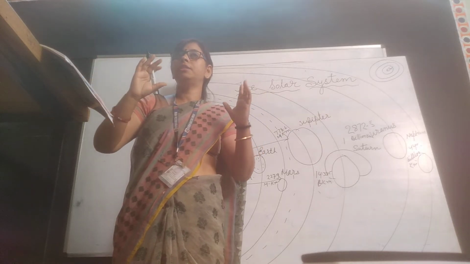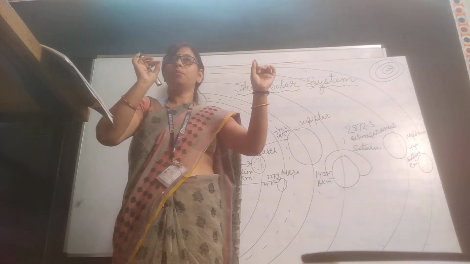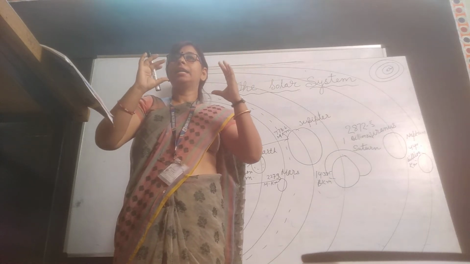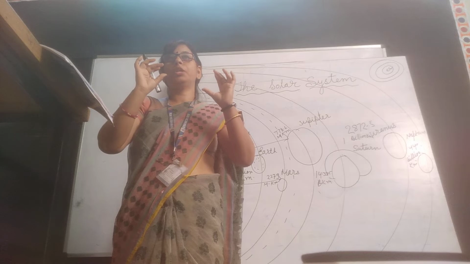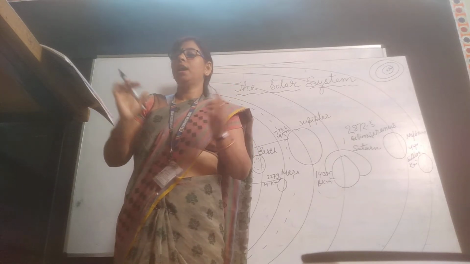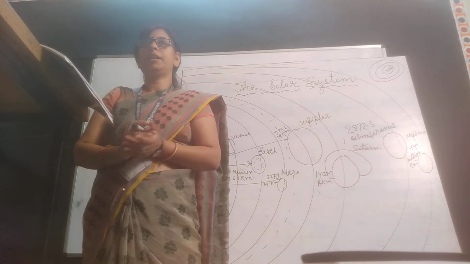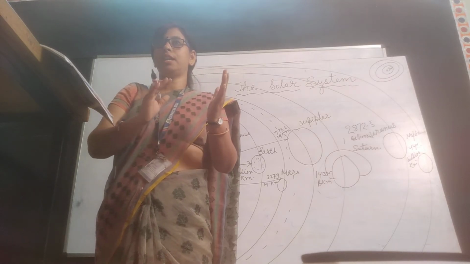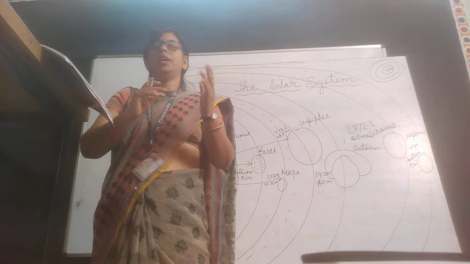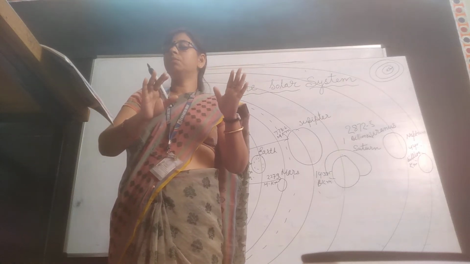Actually, life exists on the Earth due to the angle of the Earth to the Sun. We are getting a very moderate temperature from the Sun. That's why life is sustained here. Understood? If we do not get this energy from the Sun, our Earth will become a cold and lifeless planet.